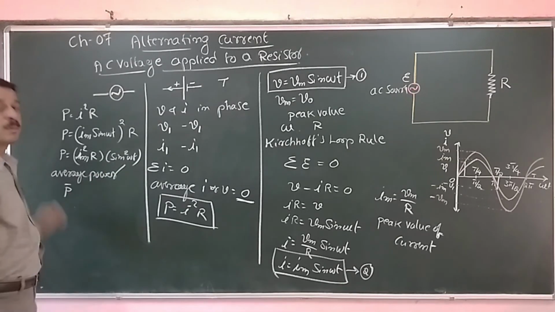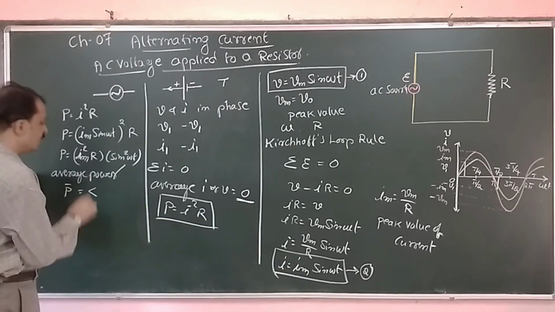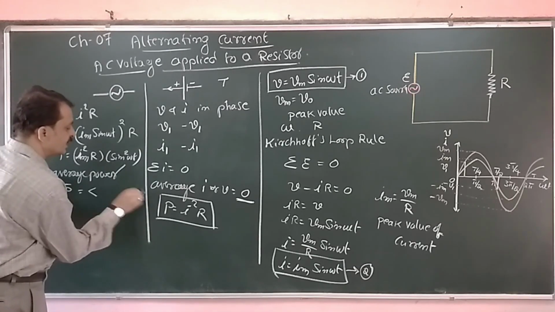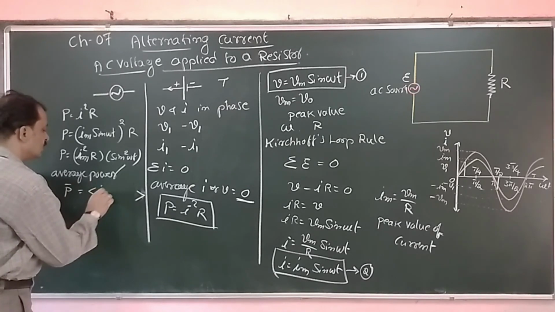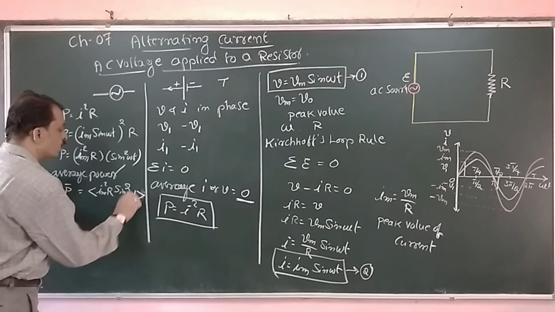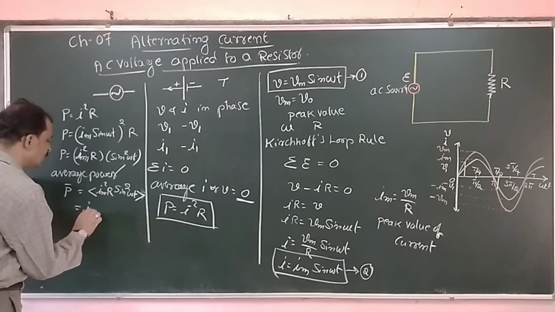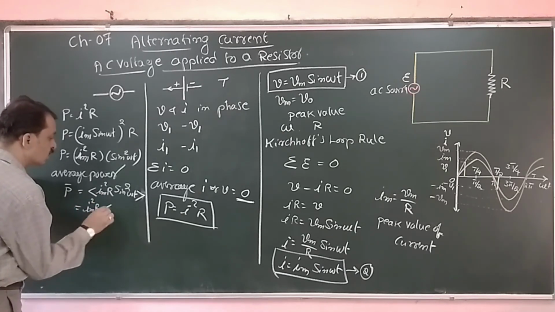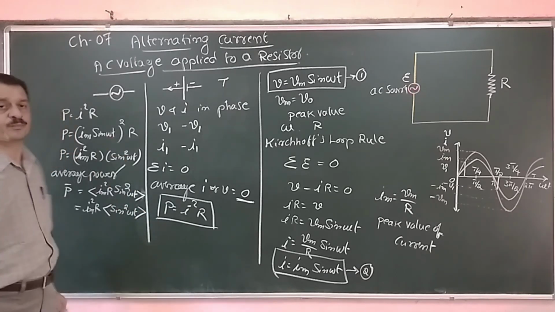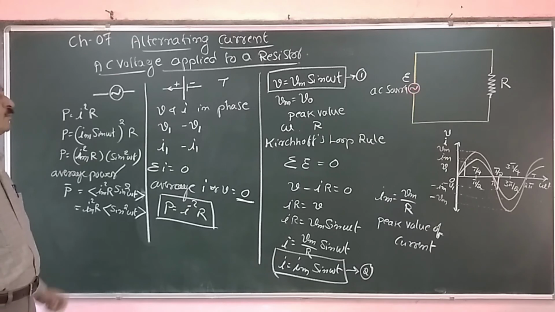Now that is represented by bar P. Average power is represented by bar P. That is given by, we have to use this notation for averaging this right hand side term. That is Im square R sin square omega t. Since Im square R is constant, Im square R is taken out, we have to work out what is the average of sin square omega t. We have to make the average of sin square omega t over one complete cycle.